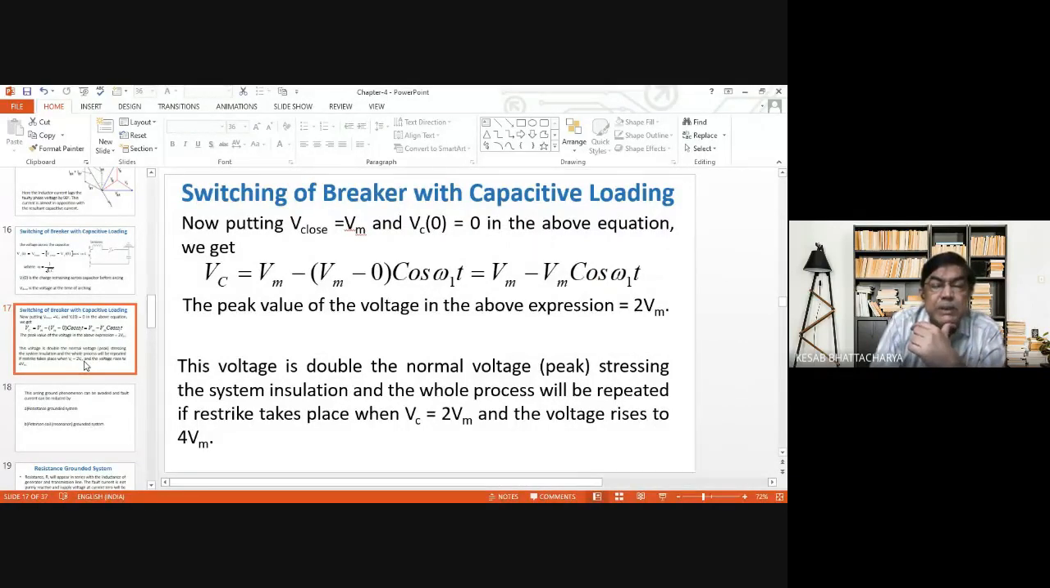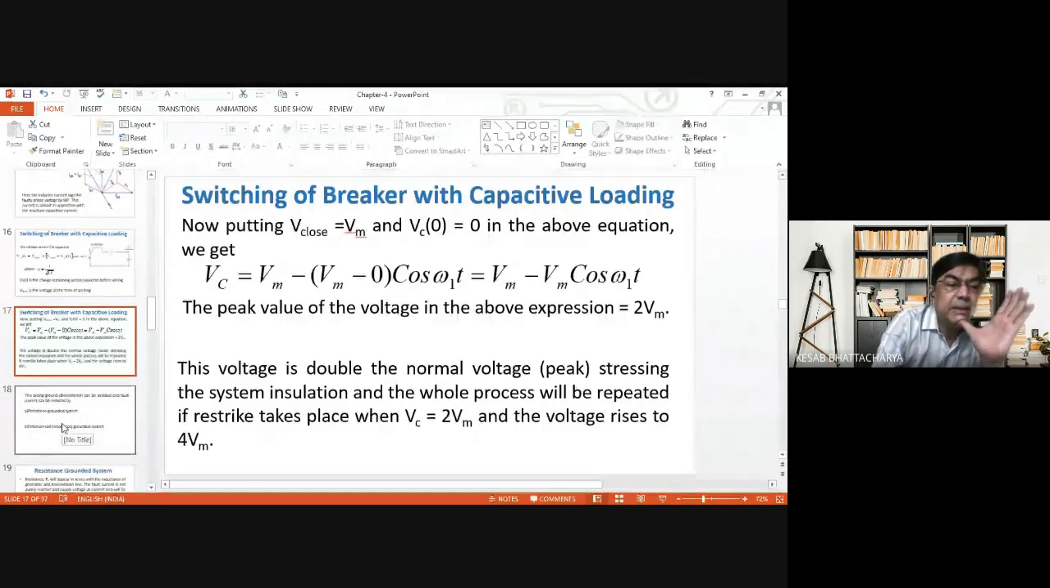And here we have seen how the voltage may develop or rise due to restrike. The voltage increases from Vm to 2 Vm, then 3 Vm, 5 Vm, etc. So if such a high voltage develops in the system, then what will happen? Possibility of arcing ground will remain, and this system is thus also capable of developing over voltage in the system.